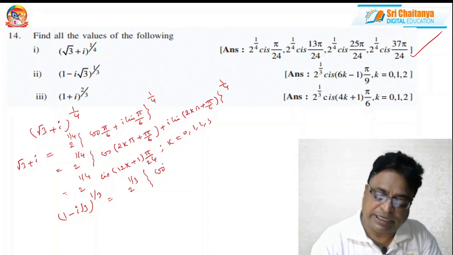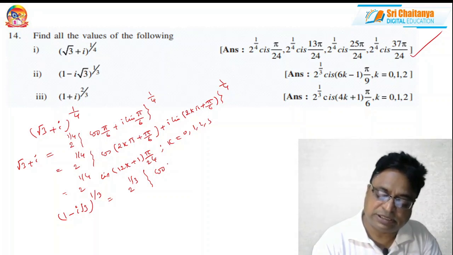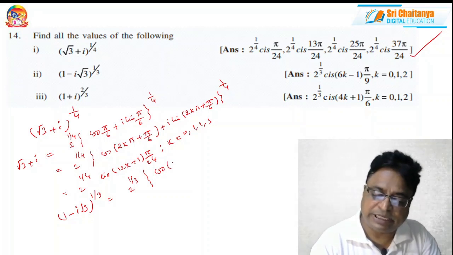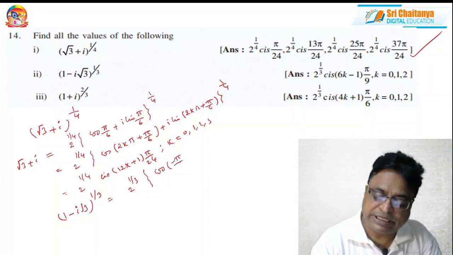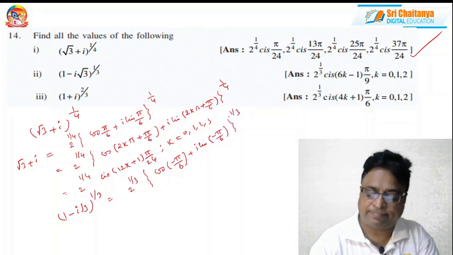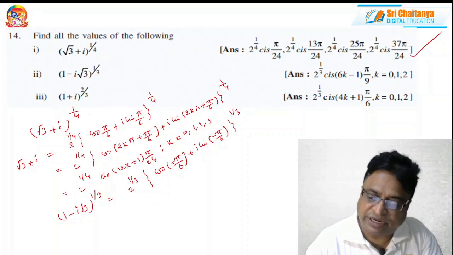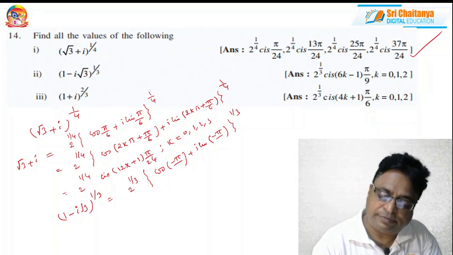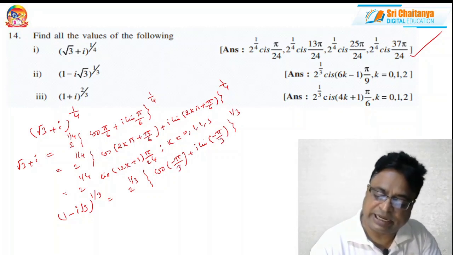So minus pi by 3. So I can write this as 2 into cos minus pi by 3, plus i sin minus pi by 3, whole power 1 by 3. Pi by 3, sorry, pi by 3. Minus theta, I can get.